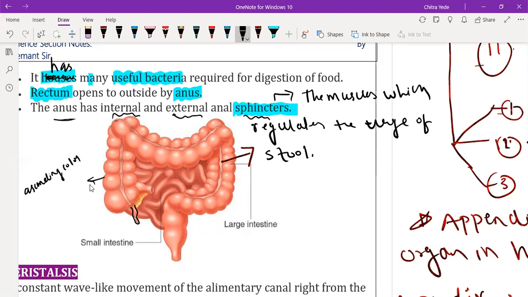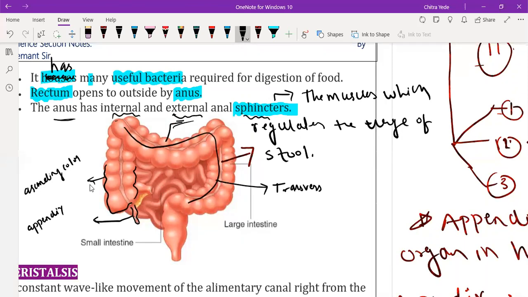On its base, the finger-like outgrowth is present, and this is called the appendix. From here to here it is called the transverse colon, and the end part is called the rectum.